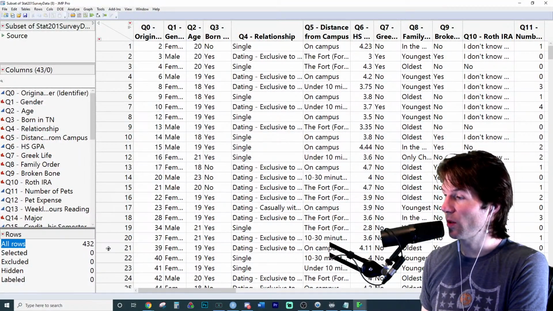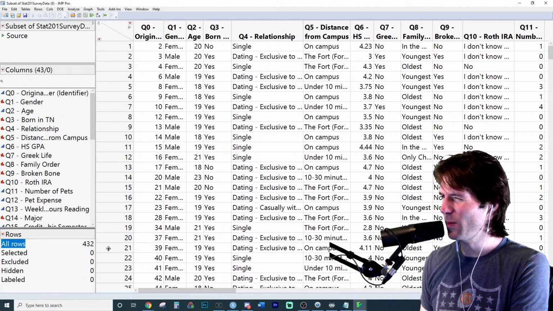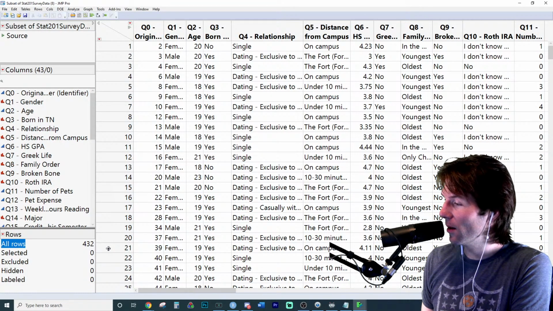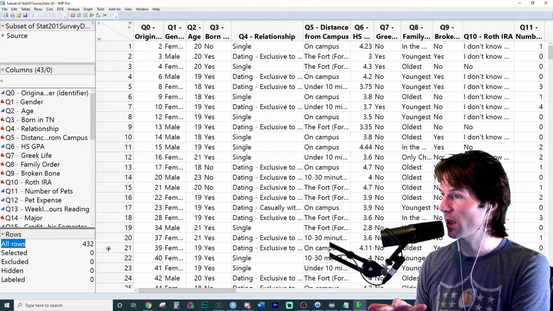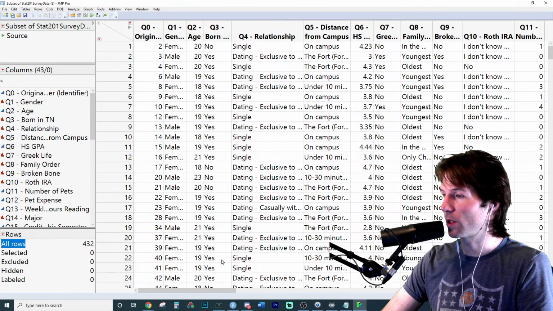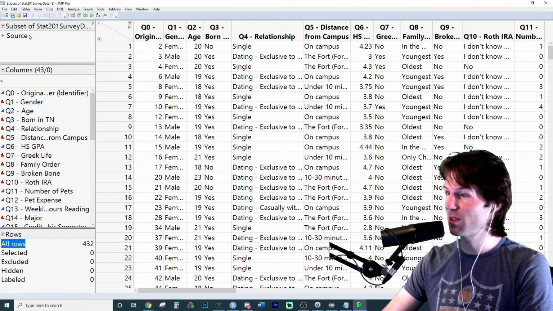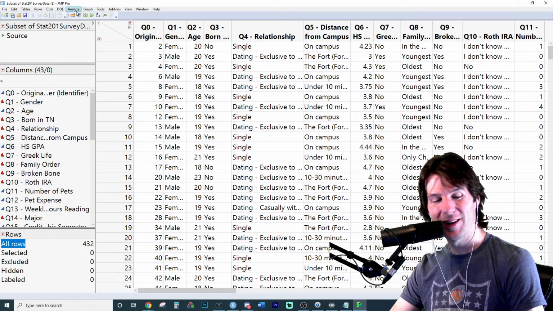No, so we might hit a lag burst right there. I saw the disconnect, reconnect. I know it's been happening more randomly lately. Oh yeah, just close out of the other data set. Once you get this done, close out the other data set. Sorry, there might be a lag burst. We'll always refresh if we ever hit a lag burst, but I saw a disconnect in the bottom right corner, which I can tell when it's sometimes me. Sometimes it's YouTube Wi-Fi, sometimes it's me, sometimes it's YouTube. You never know online here on Stat 201. But we're all good.